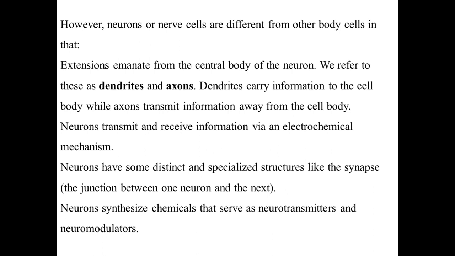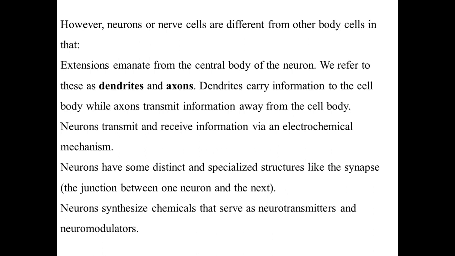Dendrites are basically responsible for carrying information to the cell body, while axons are mainly responsible for transmitting information away from the cell body.